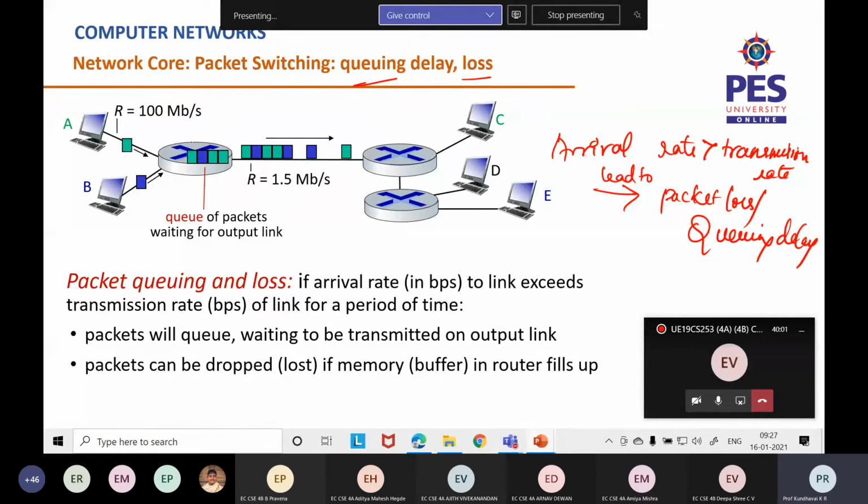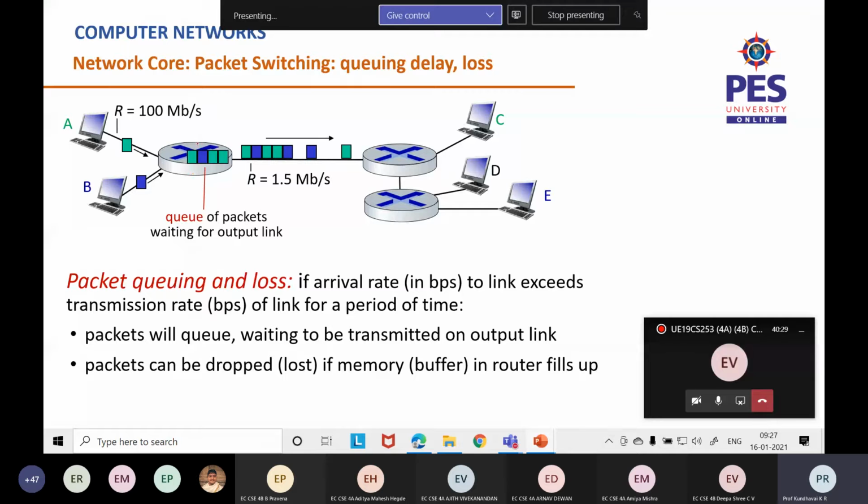Look at the picture here. The arrival rate here is 100 Mbps, but the transmission rate here is 1.5 Mbps. So the arrival rate is greater. In your packet switches, here it is a router, there's a concept called a buffer. This buffer is of limited space.